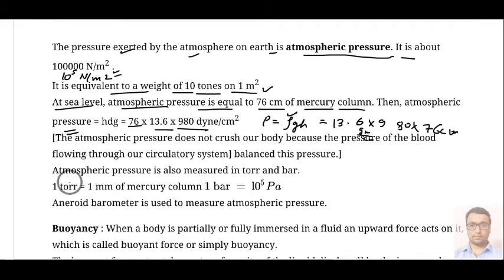Other units of pressure are also given, like 1 torr, that is defined as 1 mm of mercury column, or 1 bar, that is 10 raised to the power 5 Pascal.